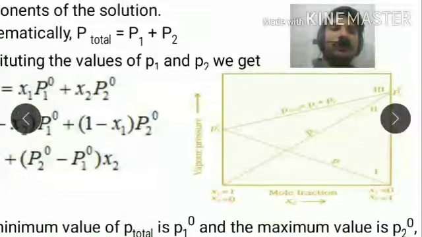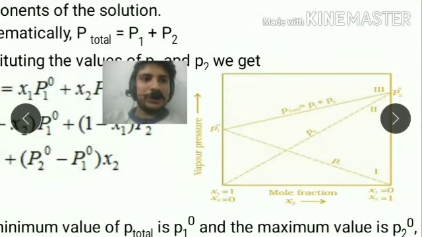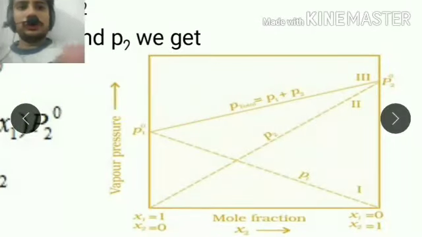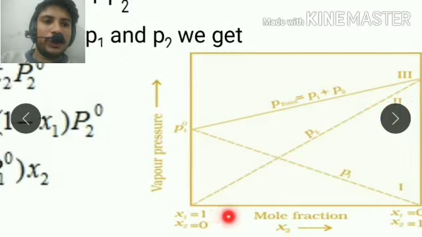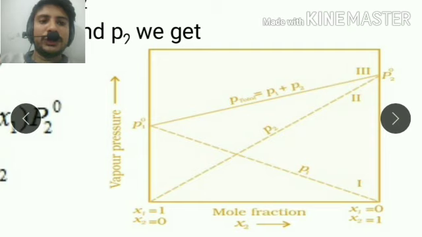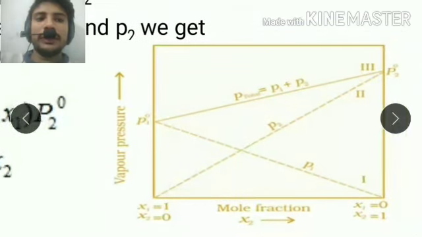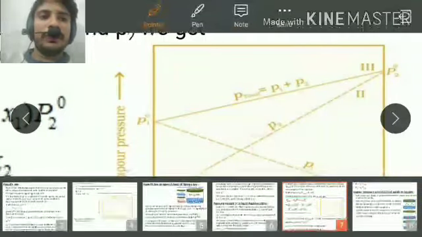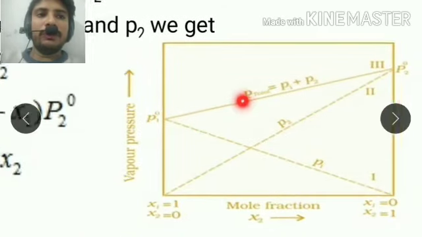Look at the pictorial diagram, the graph, and you can understand very well what Raoult's law shows. This axis is the mole fraction, and this is the vapor pressure. At the starting point, the mole fraction X1 of the first component is 1 and the mole fraction X2 of the second component is 0. At the ending point, X1 is 0 and X2 is 1. If you plot the graph, this line indicates P2 and this line indicates P1, and this is the total pressure P1 plus P2.